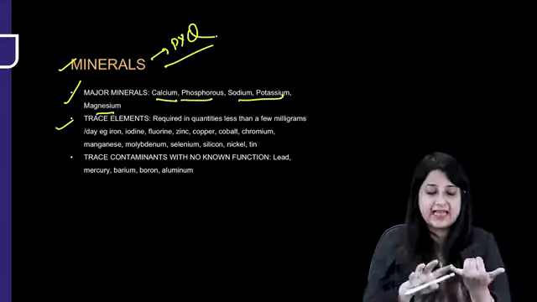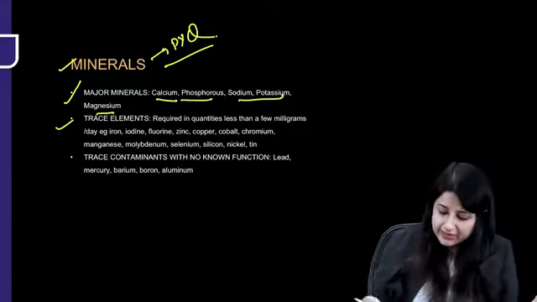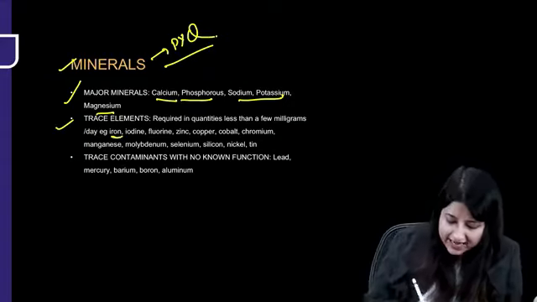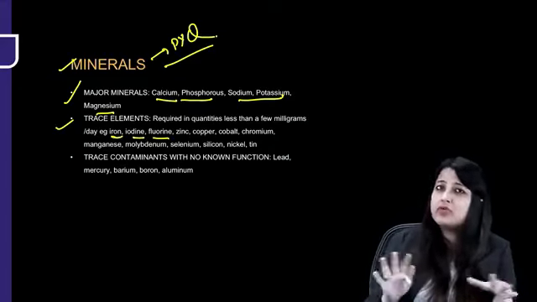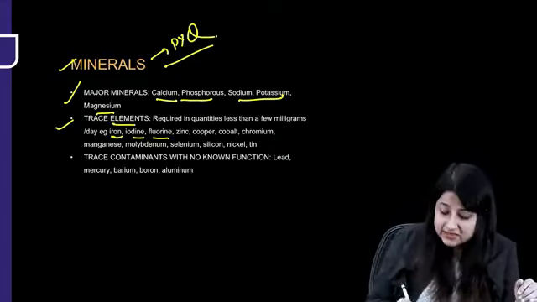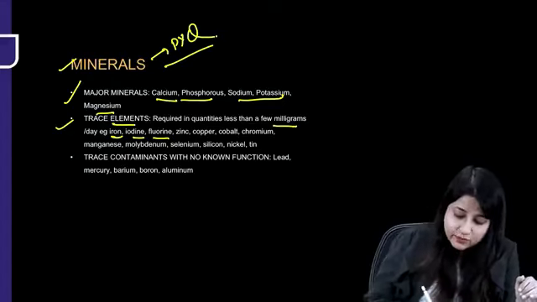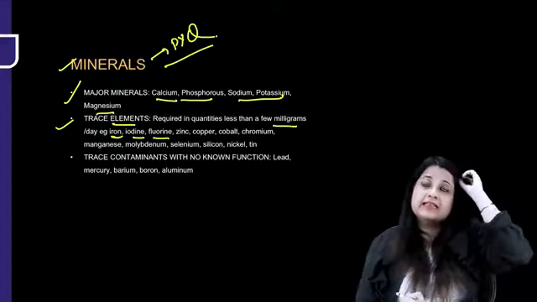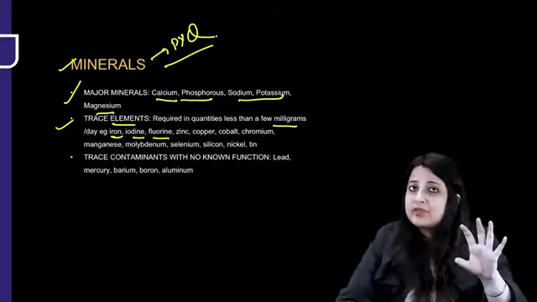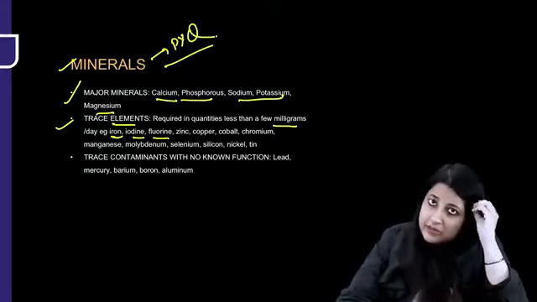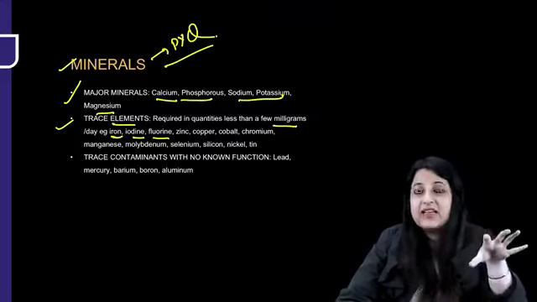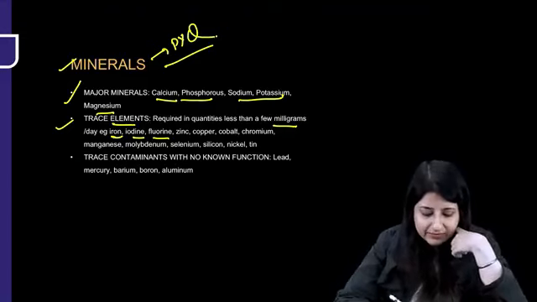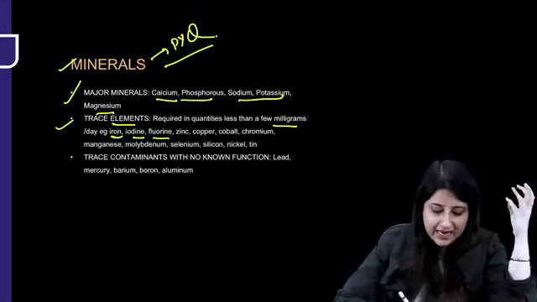Now the important thing is iron, iodine, fluorine, which we study so much. Iron deficiency, anemia, iodine requirements, goiter, all those things. These are what? Trace elements. They are required in quantities less than a few milligrams per day. See, micronutrients, few milligrams to several grams. In that also you have major minerals which are required in slightly more quantities, but trace elements are less than a few milligrams. And remember the trace elements, more important for your exam, iron, iodine, fluorine.